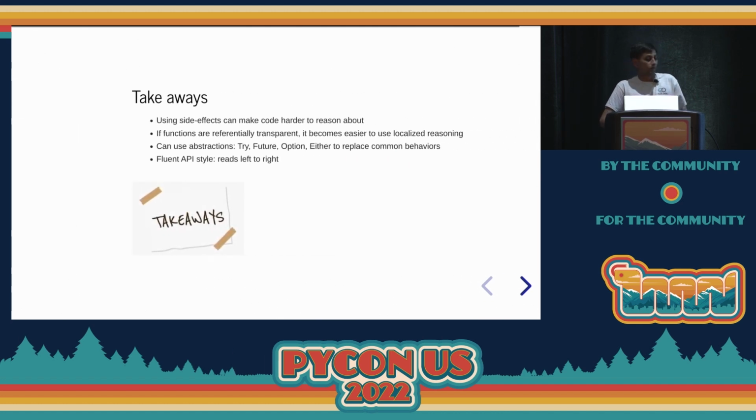All right, so some of the key takeaways here are that when we use side effects, sometimes our code is not as explicit as we would like it to be. It makes the code a little bit harder to reason about. If the functions are more referentially transparent, if they're pure, then it allows us to reason about our functions in a more localized manner. And it opens us up to using higher order functions and abstractions to deal with common behaviors that we might have in our code.